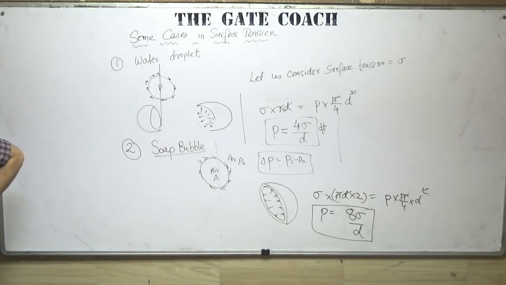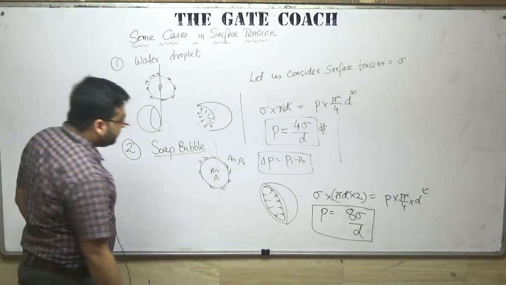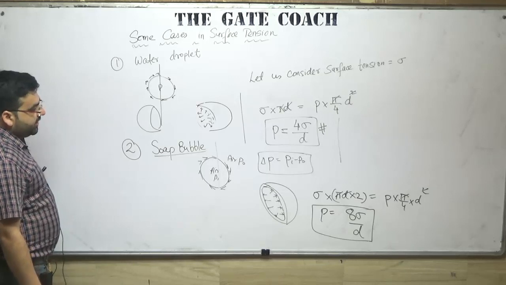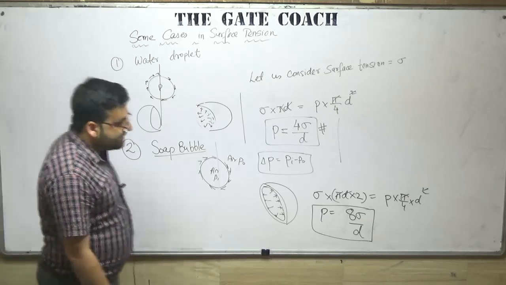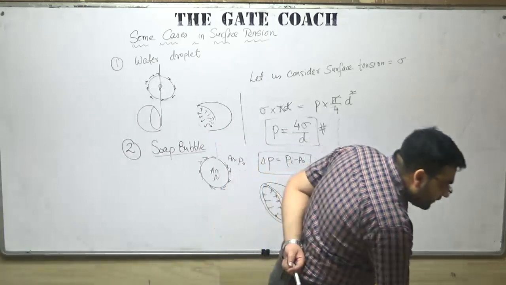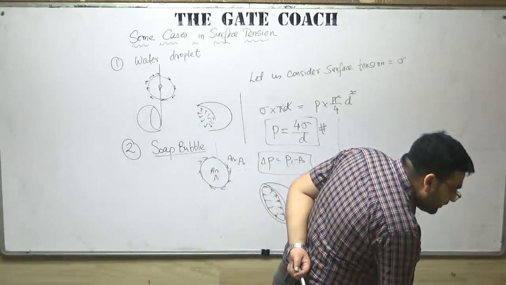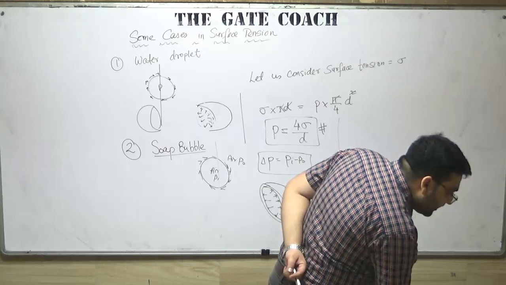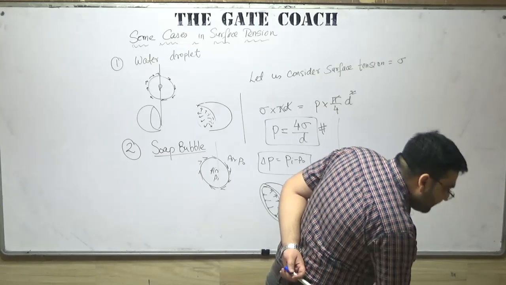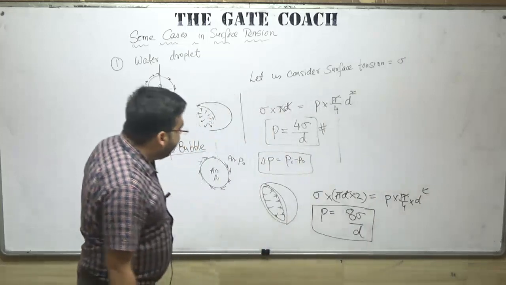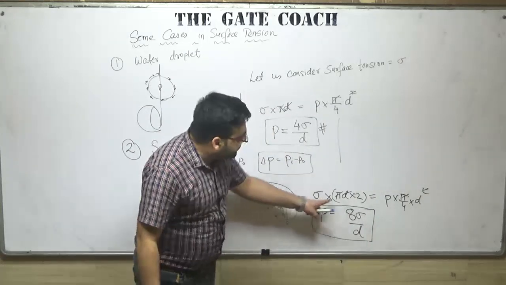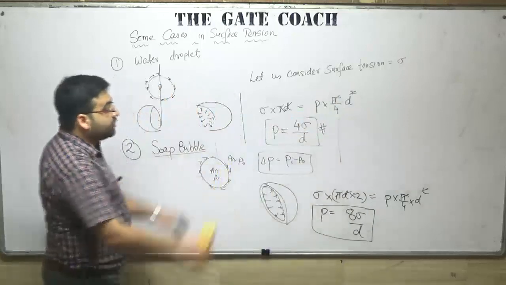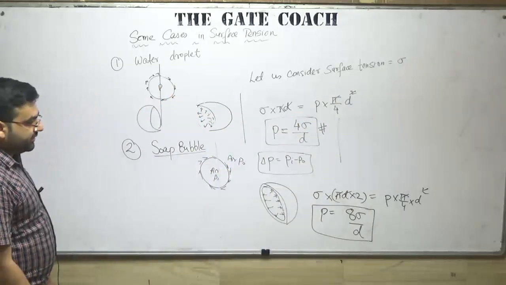Clear? Now let us come to a water jet. Sir, what if the thickness t is large? If the thickness is very large, then you have to measure it as sigma into pi into d1 plus sigma into pi into d2, if sigma is constant.